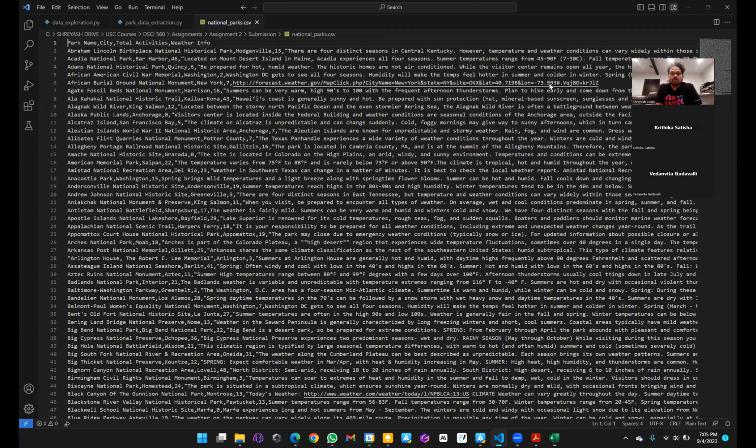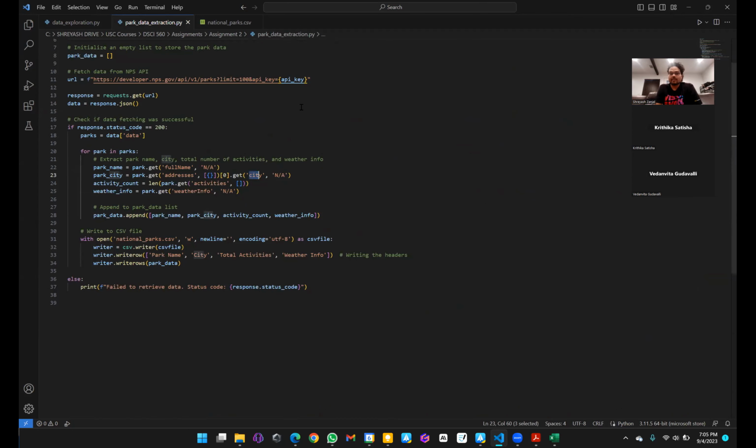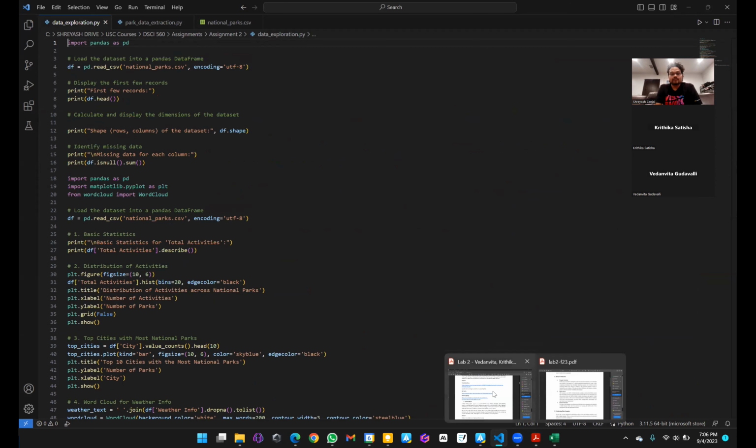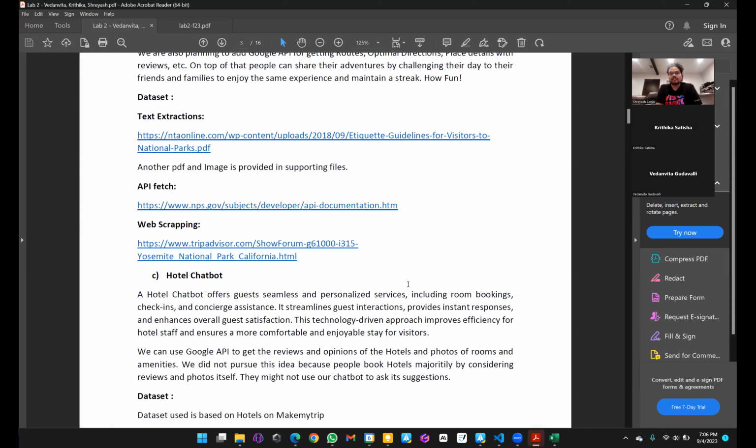So this will help our chatbot to get a customized data set and will give a suggestion to the user based on the real-time data. So after this, I performed some data exploration by using pandas libraries to find whether there are any missing values in that, or just to show how the data looks like.